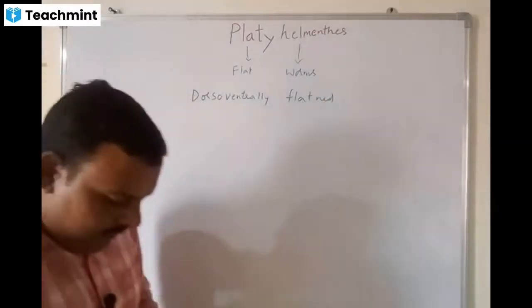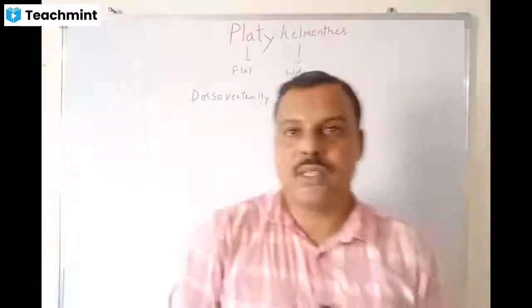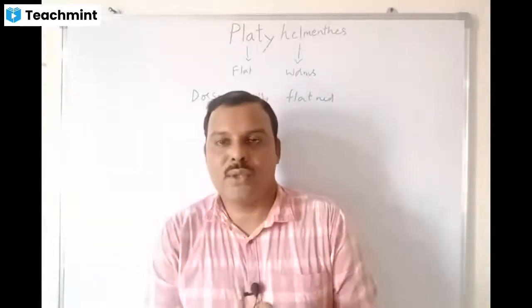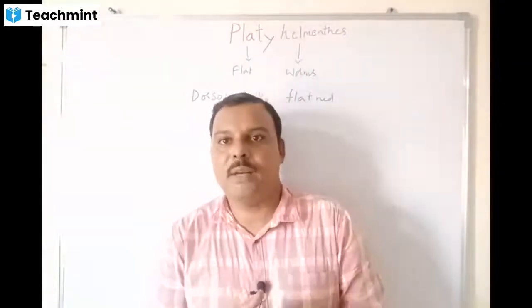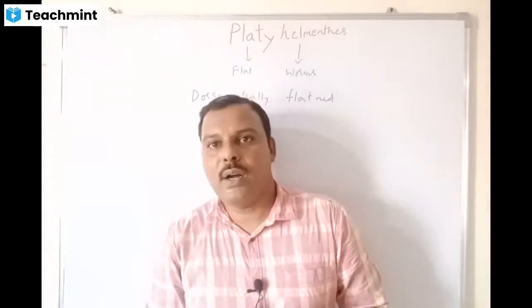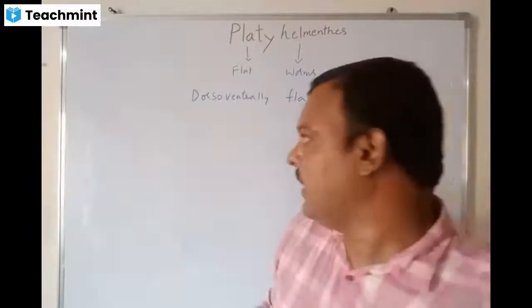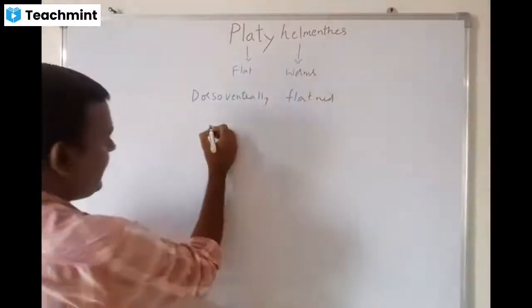And this is a very important phylum because in the entire evolutionary process, from the lower animals to the higher animals, the Platyhelminthes are remarkable evolutionary animals because for the first time we are seeing bilateral symmetry.